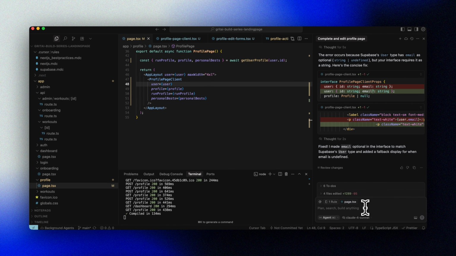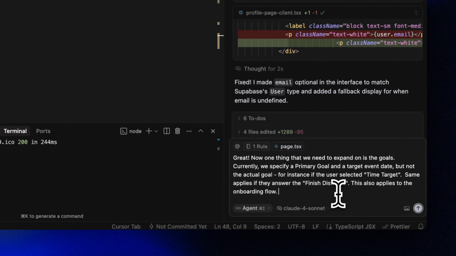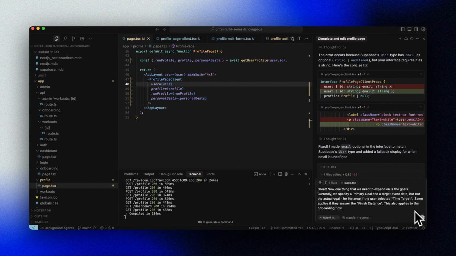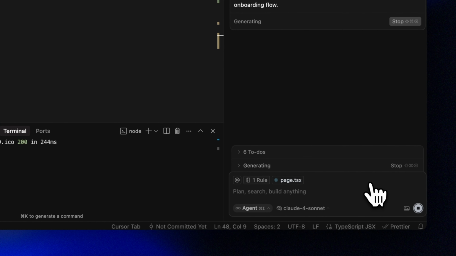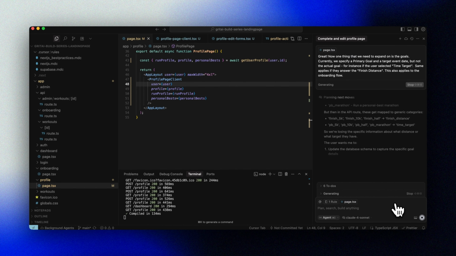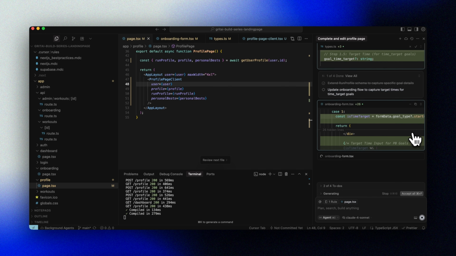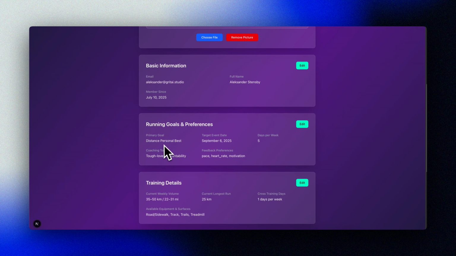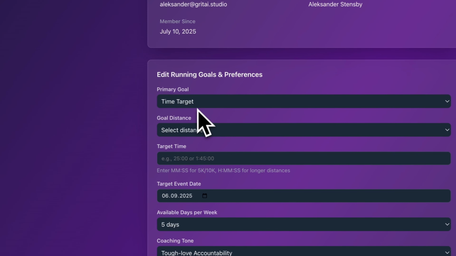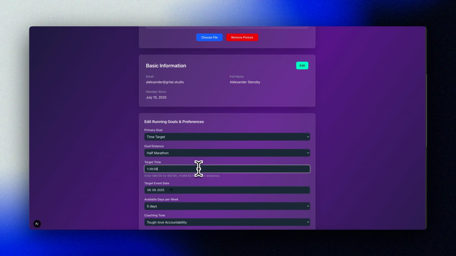Let's ask Cursor. Great. Now, one thing that we need to expand on is the goals. Currently, we specify a primary goal and a target event date, but not the actual goal. For instance, if the user selected time target. Same applies if they answer finish distance. This also applies to the onboarding flow. That's a lot better. Now we can select our target distance and then a target time.